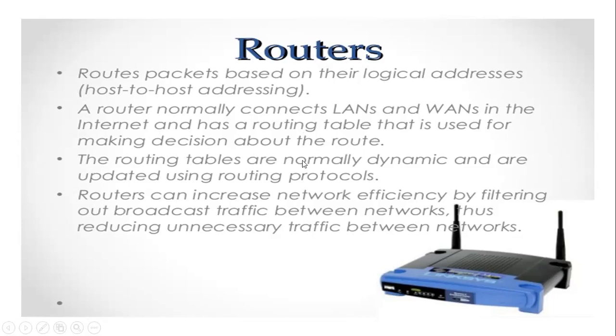The routing tables are normally dynamic and updated by using routing protocols. So these are dynamic. Every time it changes from one system to another system. Like you have IP addresses for each and every system, in the same way you have routes in the routing table also. All these protocols are dynamic, changing one after the other. A router can increase the network efficiency by filtering out broadcast traffic between the networks.